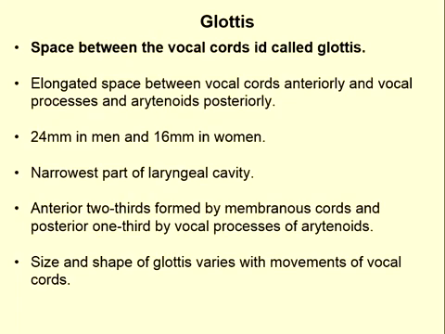The glottis is 22 mm in the male and 16 mm in the woman. The anterior two-thirds of the glottis is bounded by the membranous cord, and the posterior one-third is bounded by the arytenoid cartilage. The size of the glottis differs according to the movement of the vocal cord.